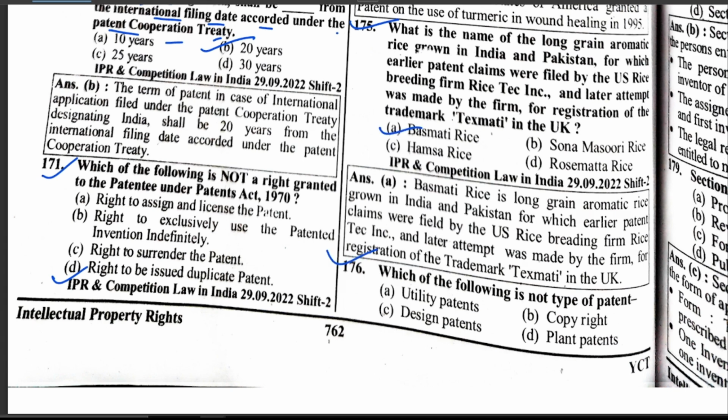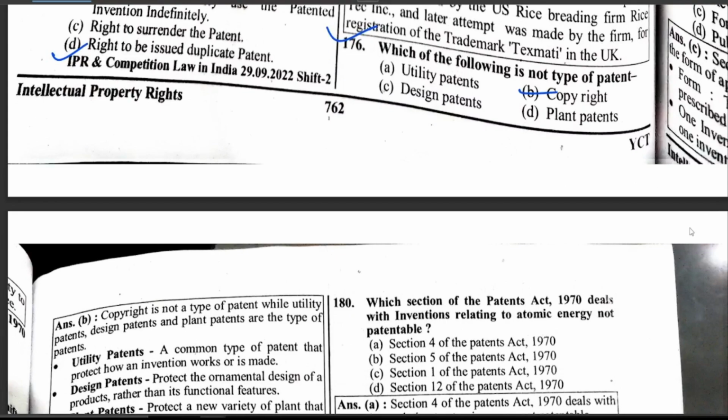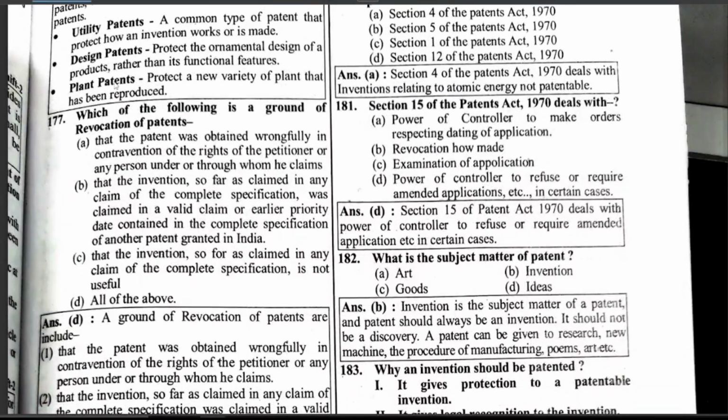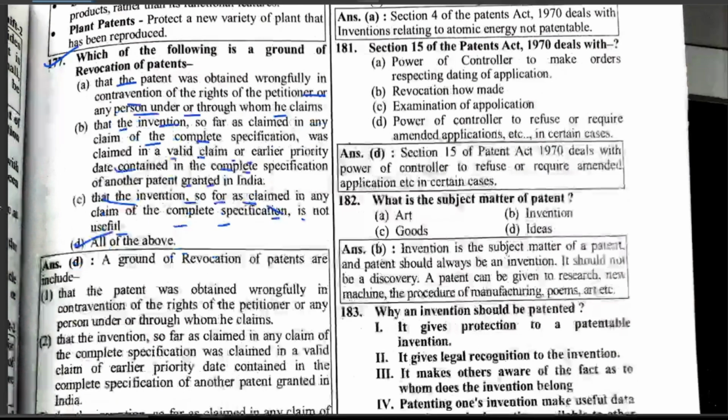Which of the following is not a type of patent? Copyright. Which of the following is a ground of the revocation of patent? That the patent was obtained wrongfully in contravention of the rights of the petitioner or any person through whom he claims; that the invention, so far as claimed in any claim of the complete specification, was claimed in an earlier priority date claim contained in a complete specification of another patent granted in India; that the invention so claimed in any claim of the complete specification is not useful. Hence, all of the above is correct.